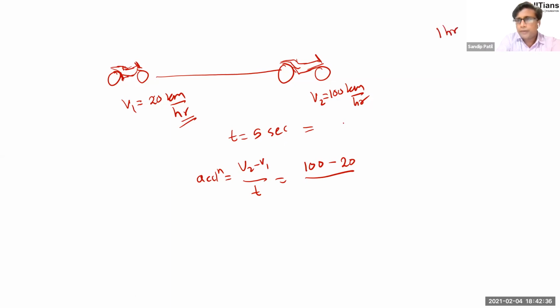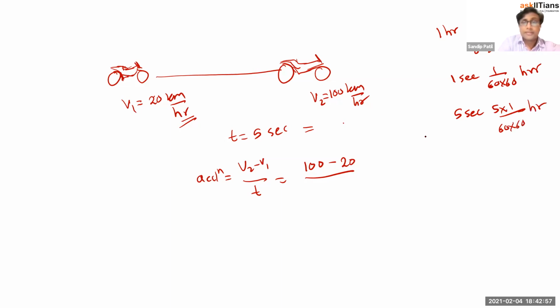I know 1 hour is equal to 60 minutes, or 60 into 60 seconds. So can I say 1 second is equal to 1 by 60 into 60 hours? That's right. Or 5 seconds is equal to how much? 5 into 1 by 60 into 60 hours. So now it is an appropriate unit. Or I can also do some calculation here and say this is 1 upon 720 hours.